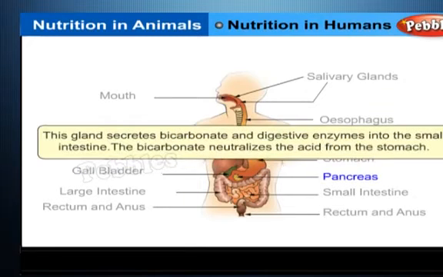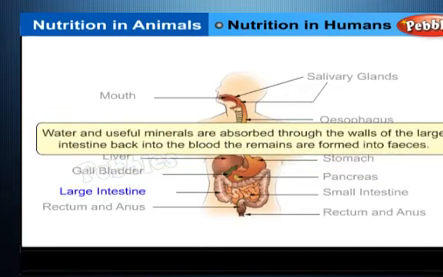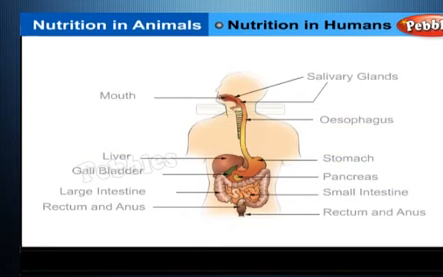Pancreas. This gland secretes bicarbonate and digestive enzymes into the small intestine. The bicarbonate neutralizes the acid from the stomach. Large intestine. Water and useful minerals are absorbed through the walls of the large intestine back into the blood. The remains are formed into feces.